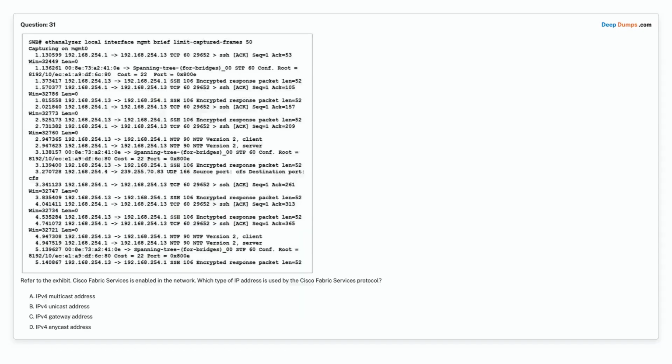Question 31. Refer to the exhibit. Cisco Fabric Services is enabled in the network. Which type of IP address is used by the Cisco Fabric Services protocol? Option A. IPv4 multicast address. Option B. IPv4 unicast address. Option C. IPv4 gateway address. Option D. IPv4 anycast address. Choose the correct answer. Correct answer is Option A. IPv4 multicast address.